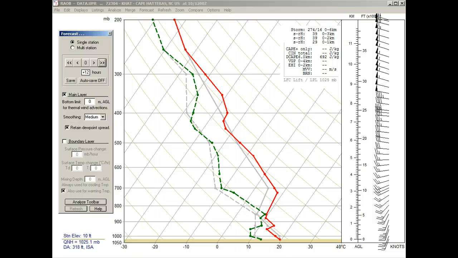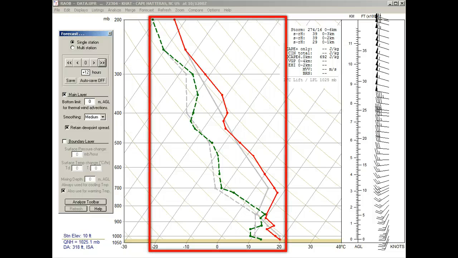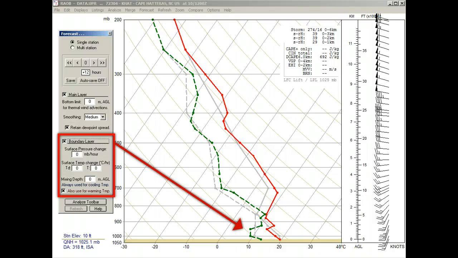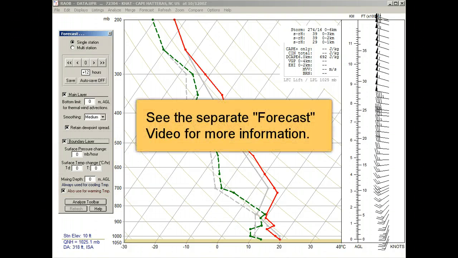Also notice that the thermal wind forecast has altered the entire sounding profile. This is called the main layer, as defined by this toolbar section. There is also an optional boundary layer section which overrides the thermal wind effects and allows greater control over the mixing layer, giving the user the ability to simulate synoptic patterns and diurnal changes. This section and the other toolbar options that are not discussed are demonstrated in the separate forecast video.